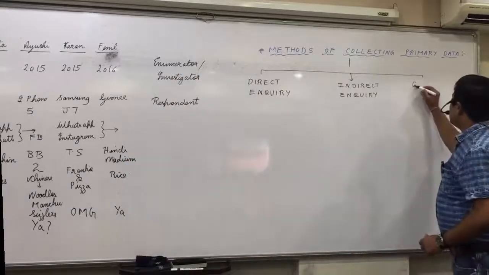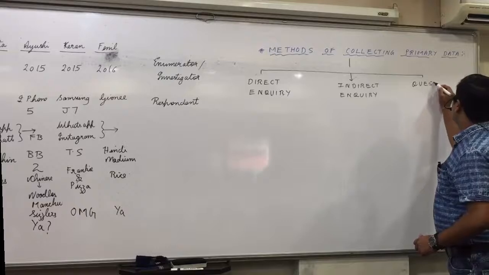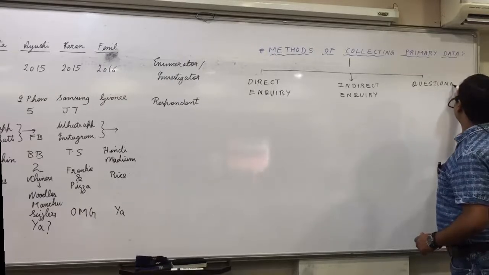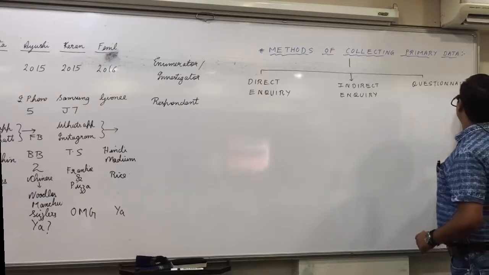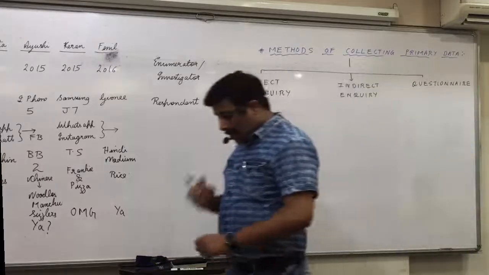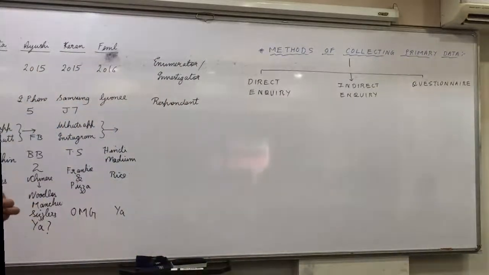One more method is there, which is called questionnaire. What is the last method? What is a questionnaire? First we'll understand it. Can you see a list of 6 questions over here?